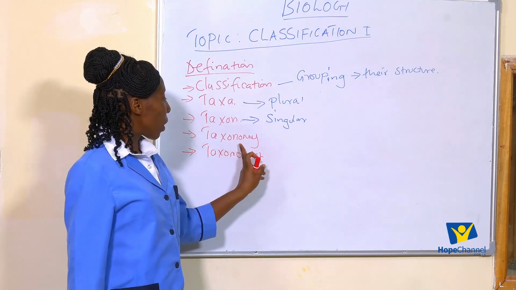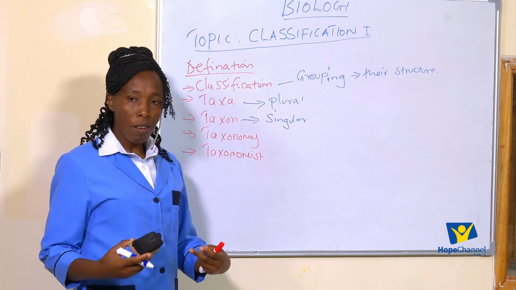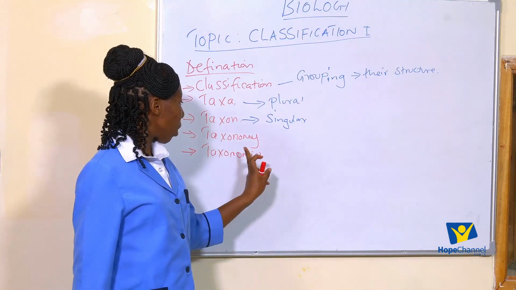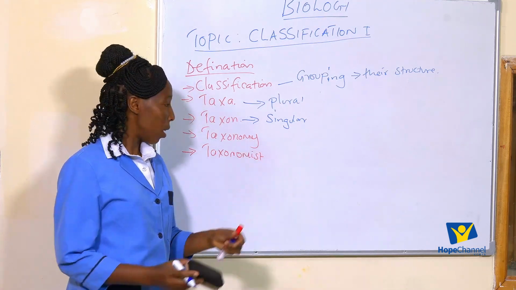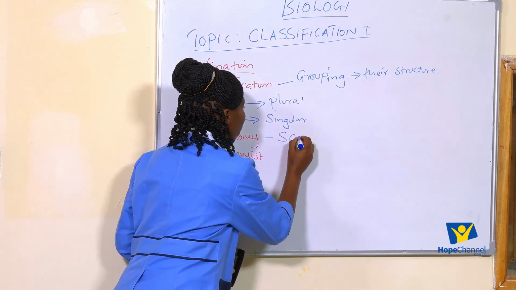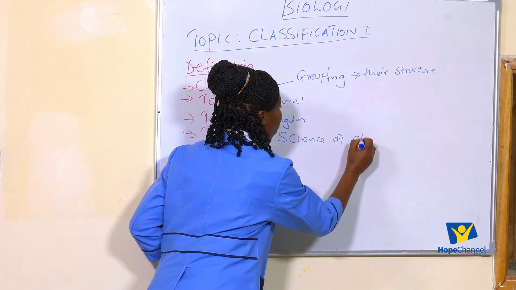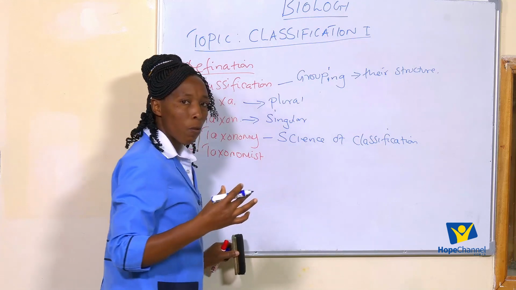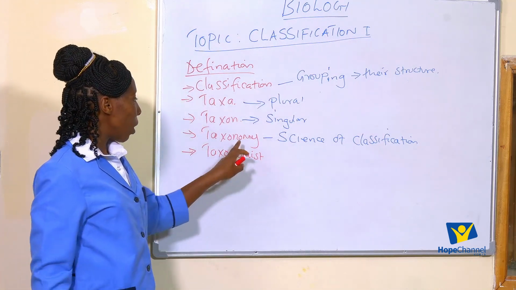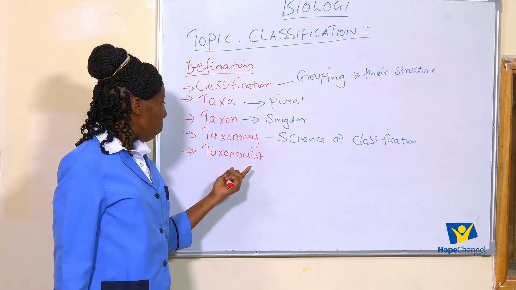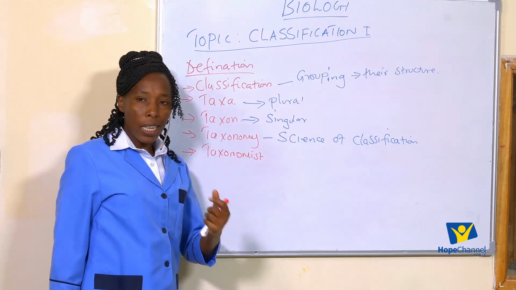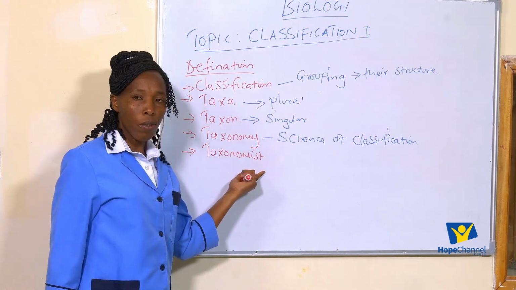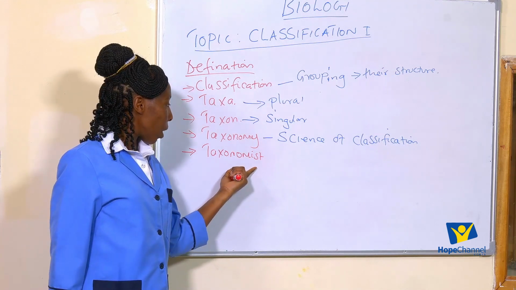Now, taxonomy refers to the science of classification. The science of classification, we refer to it as taxonomy. When we talk about taxonomists, the scientist who does the taxonomy is the person we refer to as the taxonomist.